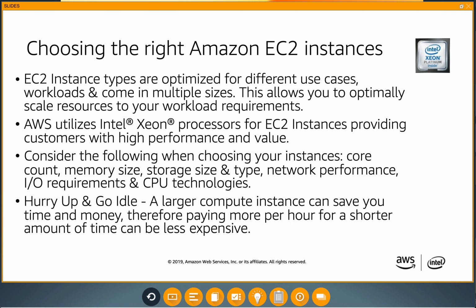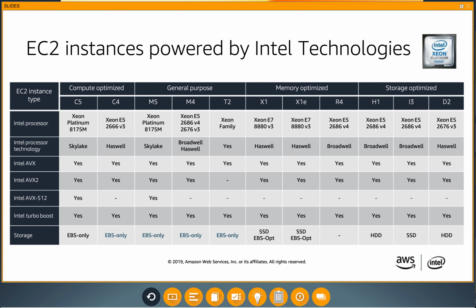We talked earlier, we have many configurations for your Amazon EC2 instances in AWS. From small instances with 1 CPU and 1 gig of RAM to 128 CPUs with nearly 4 terabytes of RAM. Powered by Intel processors, you can get the resources you need with the latest technologies to run your workload. What's your use case? These are organized first into families.